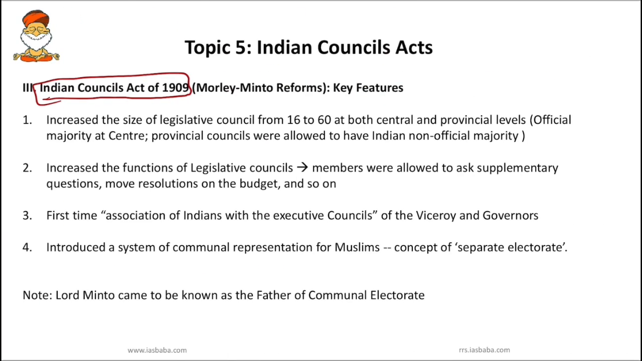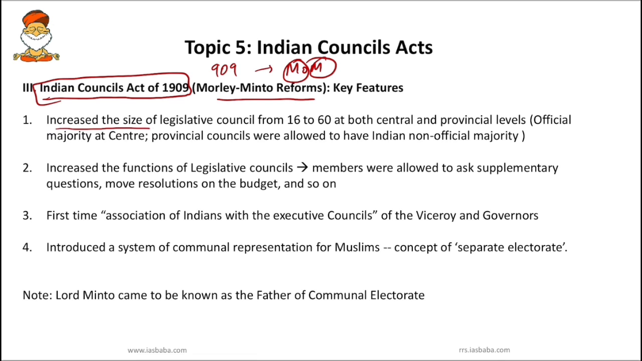So next important act is Indian Council Act of 1909. It is also called the Morley-Minto reforms, because at that time Lord Morley was Secretary of State and Lord Minto was Viceroy. So how to remember? 1909 can be remembered as MOM. So it is Morley and it is Minto. So Morley-Minto reforms. So we'll see what are the important features.